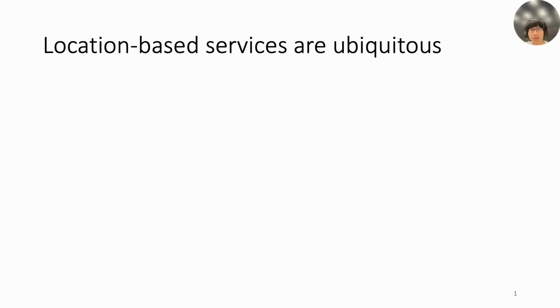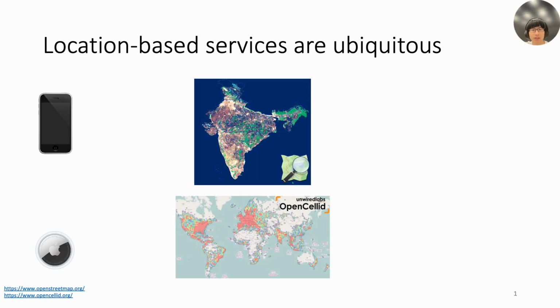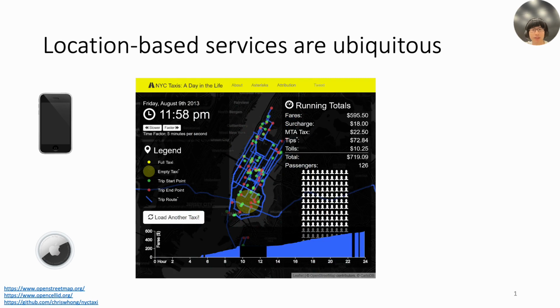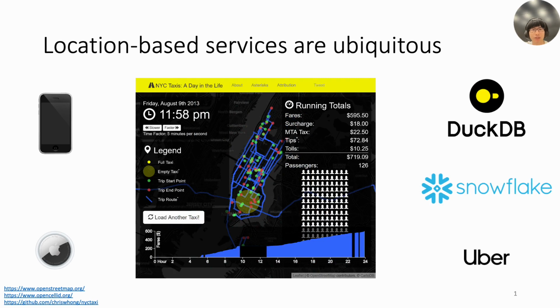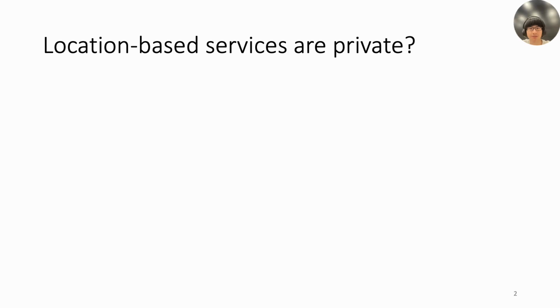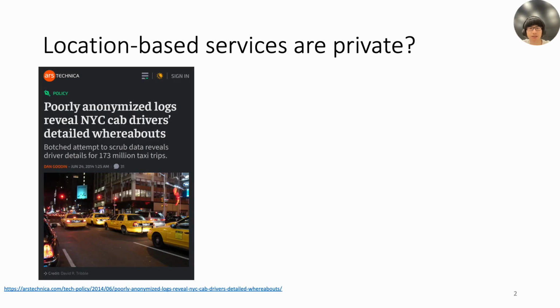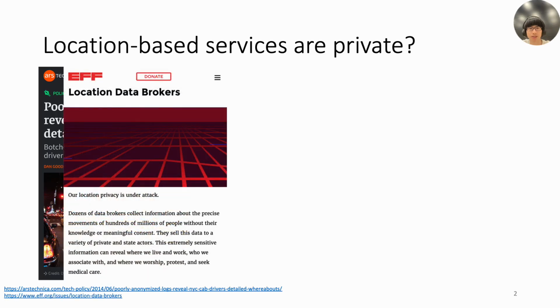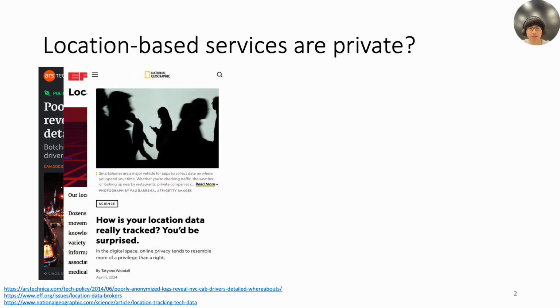Location-based services are ubiquitous in our daily lives. We use gadgets with location sensors, like mobile phones and tracking devices. Small pieces of location data are collected to create large datasets for maps, cellular networks, and transportation. These datasets are processed and analyzed in geospatial tools such as DuckDB and Snowflake, as well as applications such as Uber. However, they often fail to protect the privacy of users. We have seen in recent years that these services may inadvertently or intentionally leak sensitive location information.